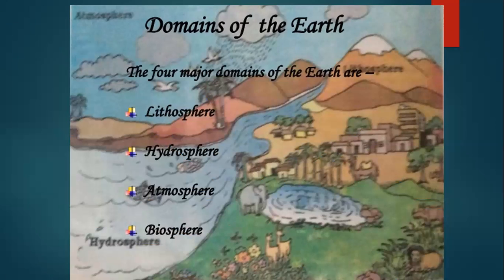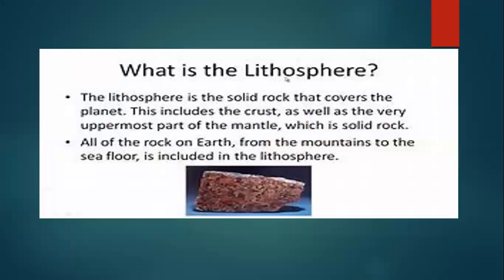How many major domains of the earth are there? There are four major domains, that is lithosphere, hydrosphere, atmosphere, and biosphere. Okay. Now let us study in detail about the domains of the earth. Now, first of all, lithosphere.